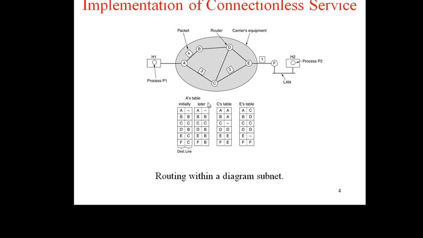Let us see how a datagram network works with the help of this figure. Here we see processes on H1 and H2, and these are the network equipment, which is carrier equipment. Suppose process P1, shown in the figure, has a long message to send to P2, which is on H2.